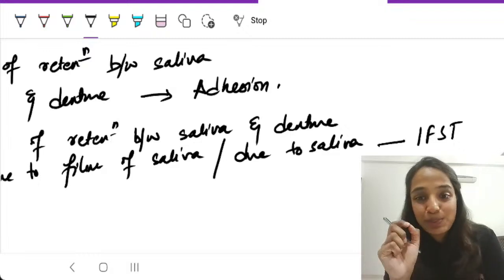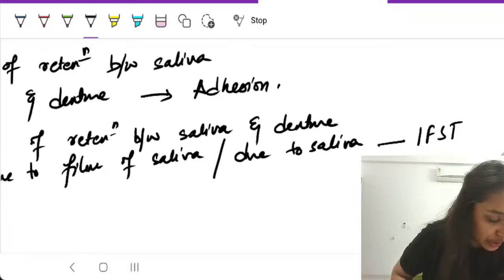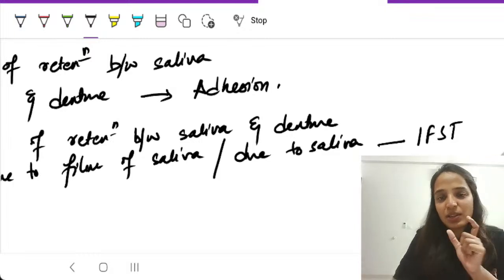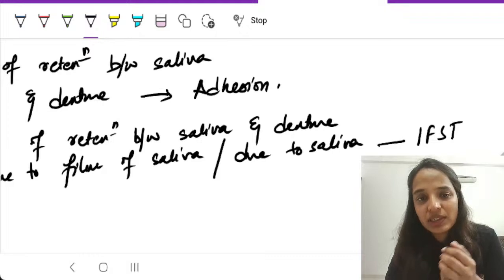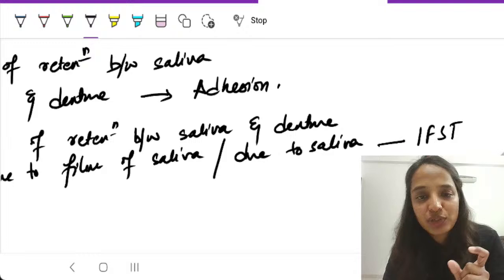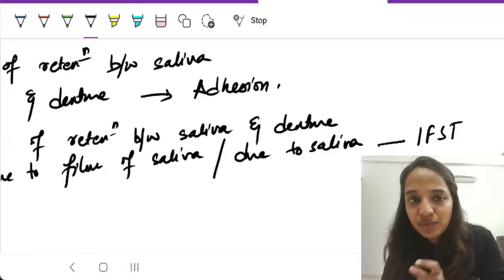When it mentions it is because of saliva or a film of saliva, it is interfacial surface tension. Now, there's a question in veneers. Advantage is given as wear resistance. See, in bruxism, there are a lot of lateral forces that are generated. Because of those lateral forces, it has a tendency to dislodge the veneer. That is why in bruxers, we do not advise to use veneers.